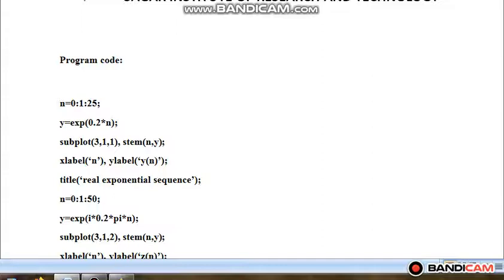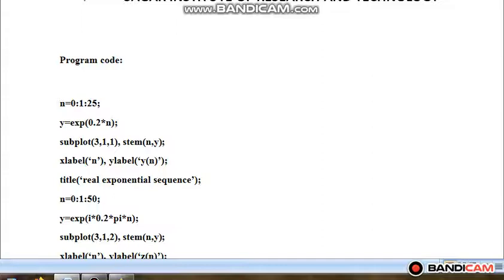And the stem command is used for plotting discrete time signals. So stem n comma y: on the x-axis I'll be using the time parameter n, and y is the value of the expression.